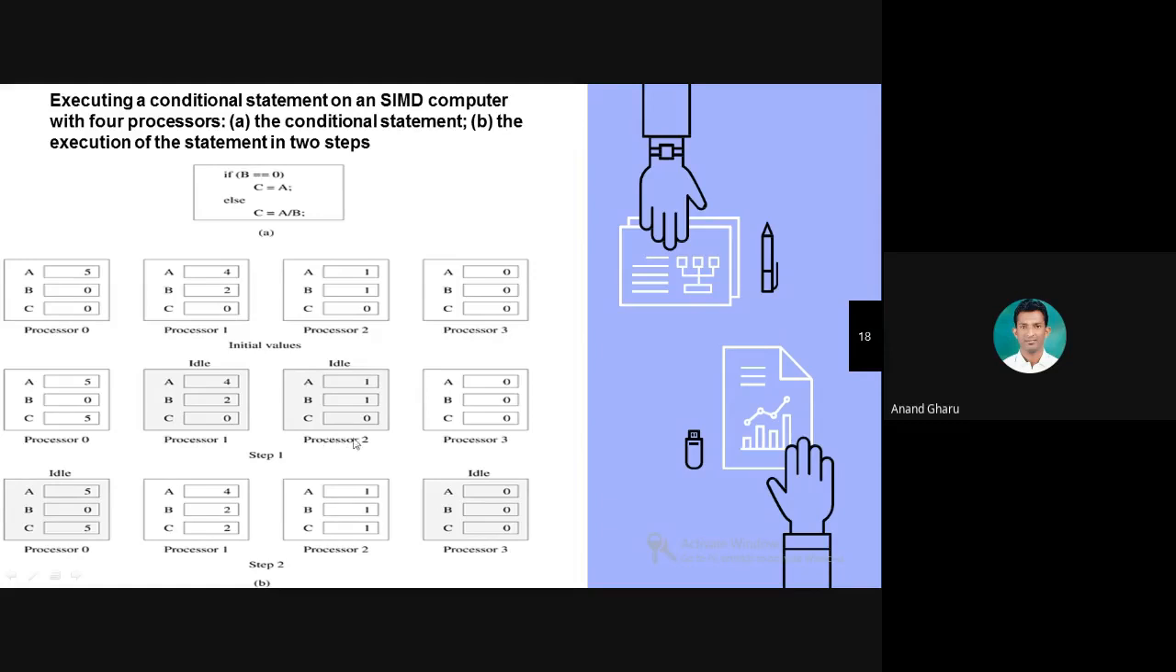For processor 2, you can see the same value is copied. Why? Because this first step is executed by processor 0. So that's why processor 1 and processor 2 are idle.